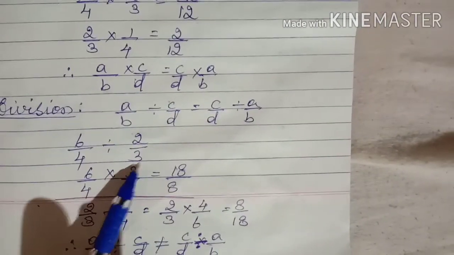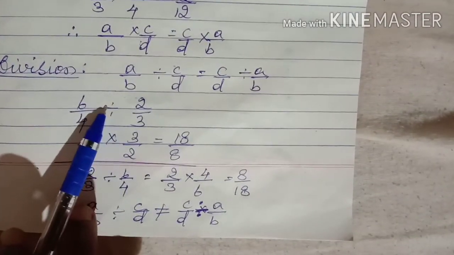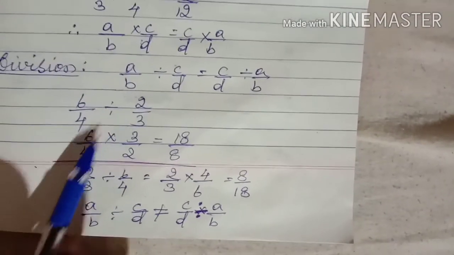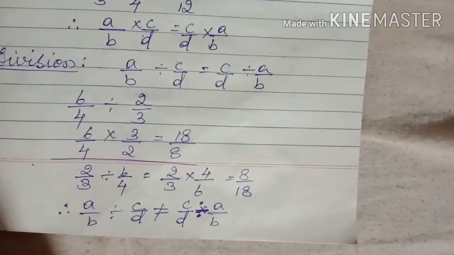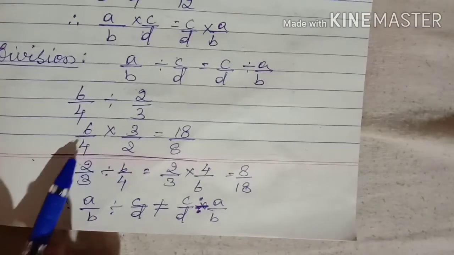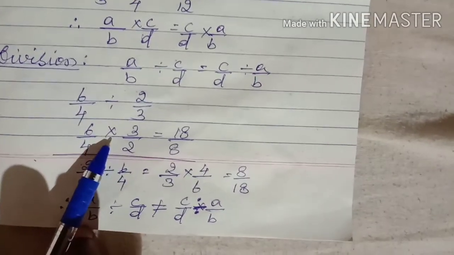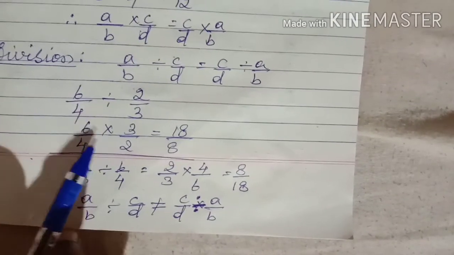Let us divide 6 by 4 divided by 2 by 3. Now, whenever you get a division sign, you must write a multiplication sign and take the reciprocal. Yes or no, children? Now 6 by 4 into, so I have changed division into multiplication.